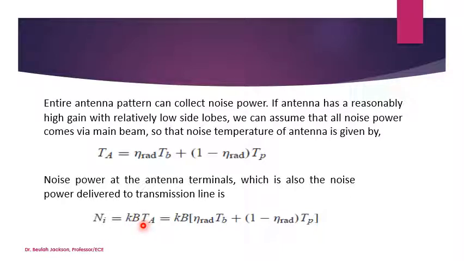We know K is the Boltzmann constant, B is the system bandwidth, and TA is the antenna temperature. Further, it can be written as K B into, substituting for TA from this equation, eta times the background temperature TB, plus (1 minus eta) times TP. TP is the physical temperature.